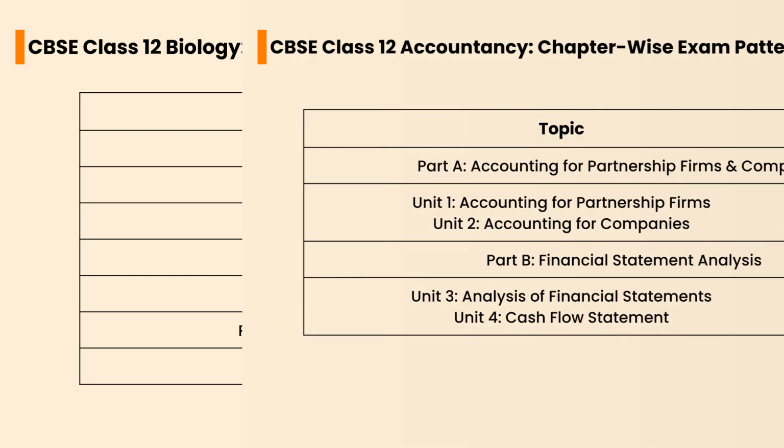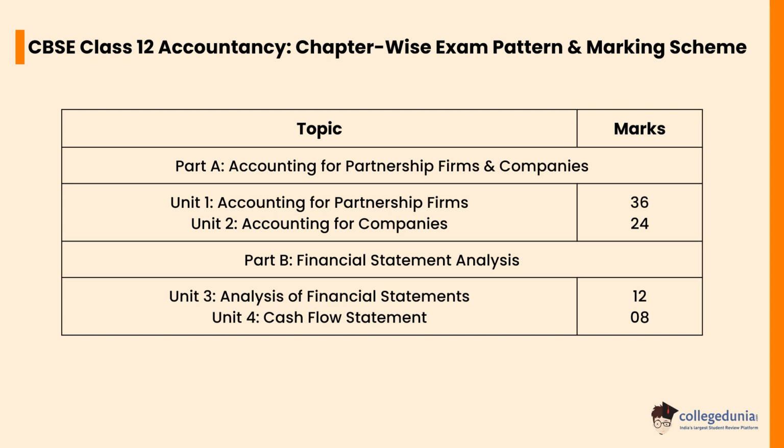Let's check the CBSE Class 12 Accountancy chapter-wise exam pattern and marking scheme. Accounting for partnership firms will carry a weightage of 36 marks. Accounting for companies will carry a weightage of 24 marks. Analysis of financial statements will carry a weightage of 12 marks. Cash flow statements will carry a weightage of 8 marks.